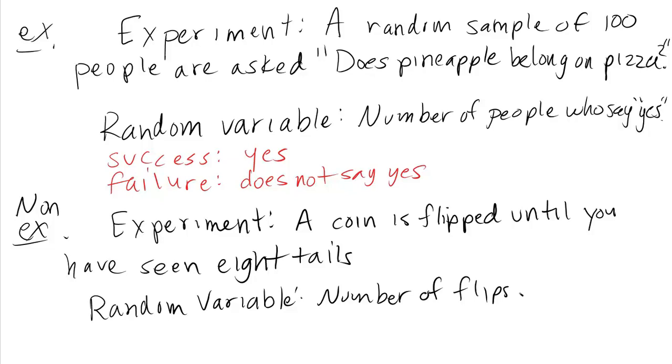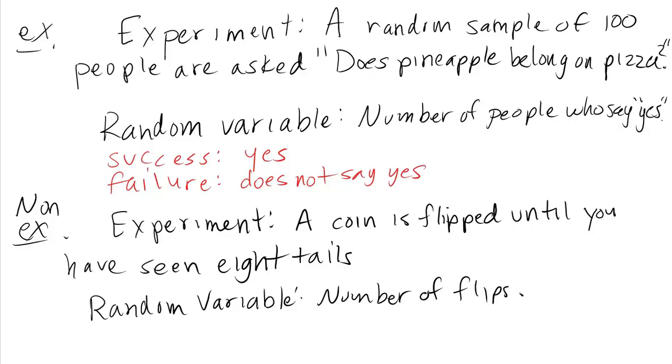Well, it turns out if you can identify an experiment as binomial, there's a special probability function that will allow you to calculate the chances of a specific event in that experiment without having to write out the sample space. And this is really nice when the sample space is really, really large. I'll demonstrate an example of that in this lecture.